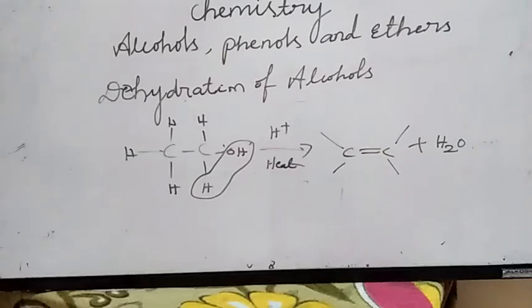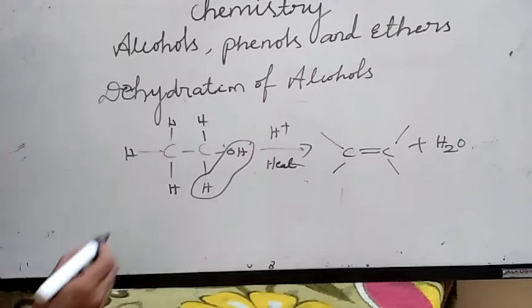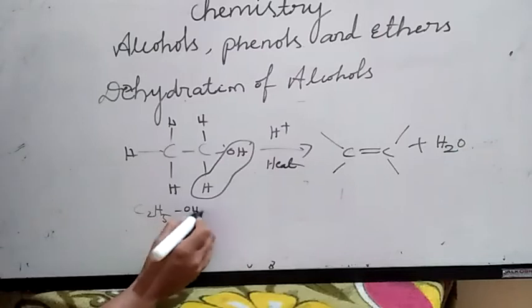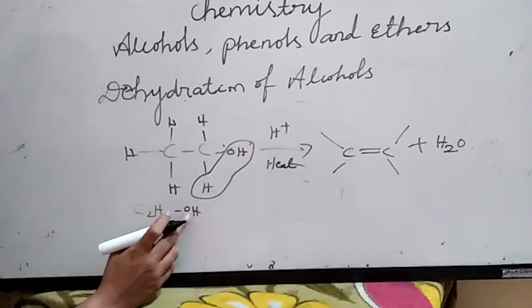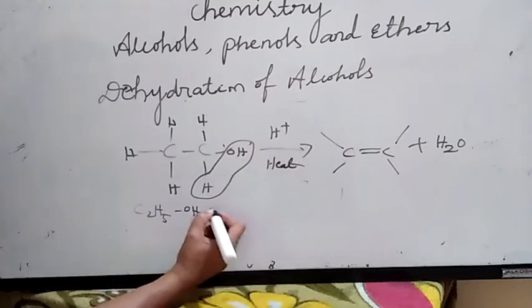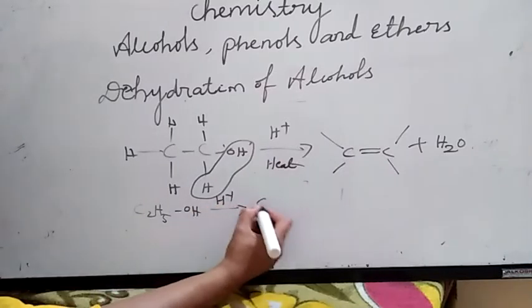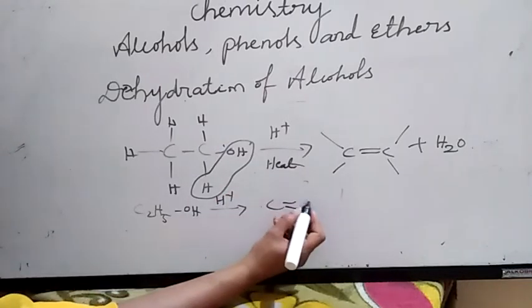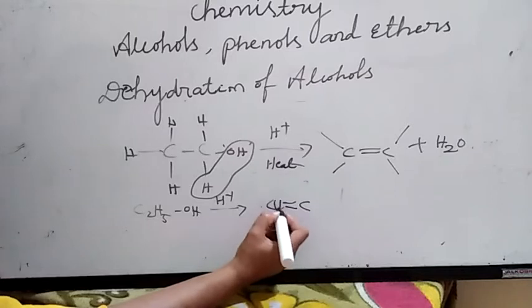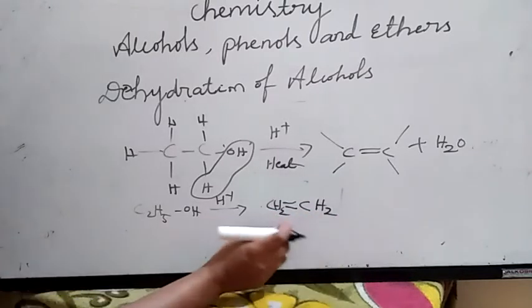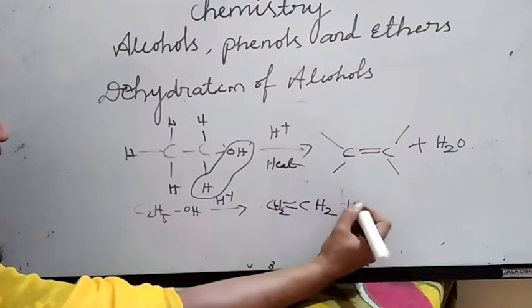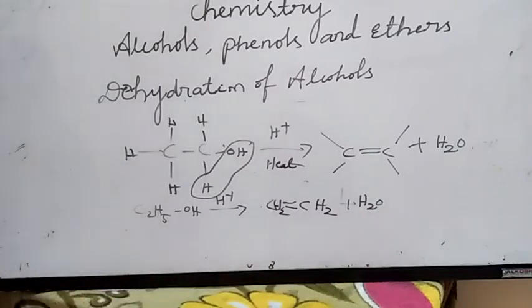Alkene. Like this, you can take ethyl alcohol, C2H5OH. Here one H will combine with OH, and we will get an alkene. C2 means 2 carbons, so CH2=CH2, ethene, we are going to get. C2H4 is there. One hydrogen will combine with OH, and we are going to get a water molecule. So this is about the dehydration of alcohols.